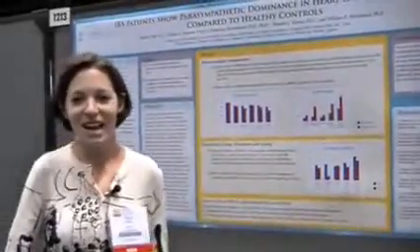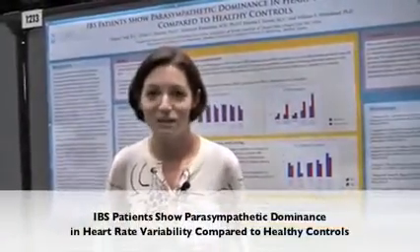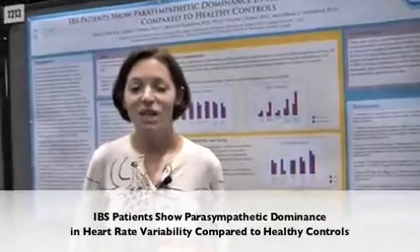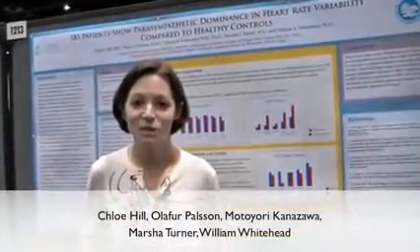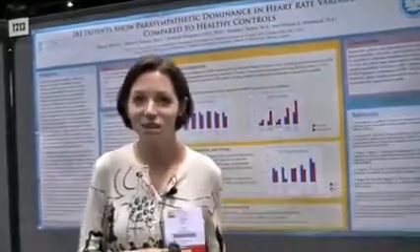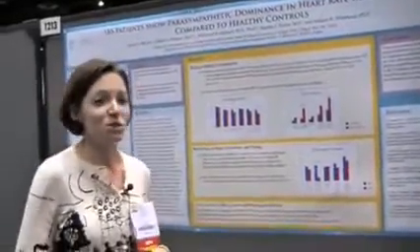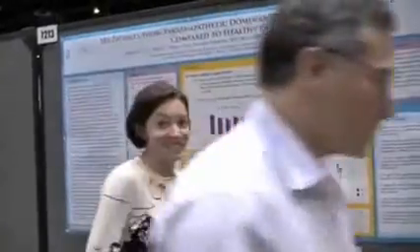So our study was looking at autonomic balance in IBS patients, and the way we did this was looking at heart rate variability. So the heart rate is influenced by autonomic balance. Sympathetic accelerates heart rate, parasympathetic decelerates heart rate, and so by looking at changes over time, we can quantify autonomic balance. So our interest was autonomic balance in IBS patients.